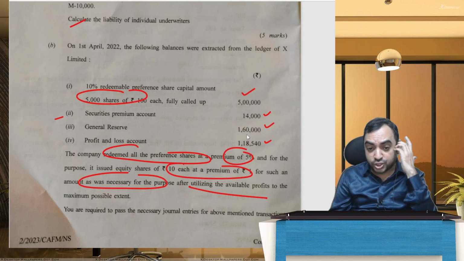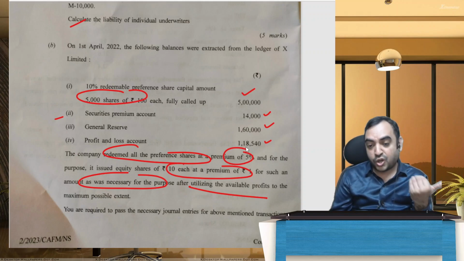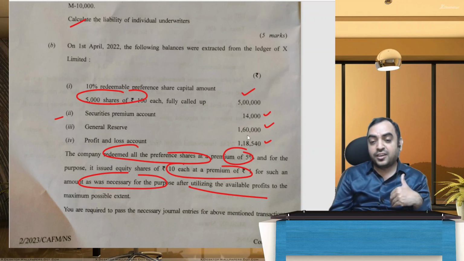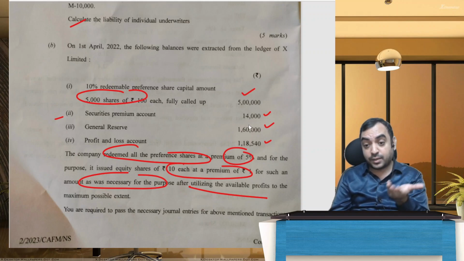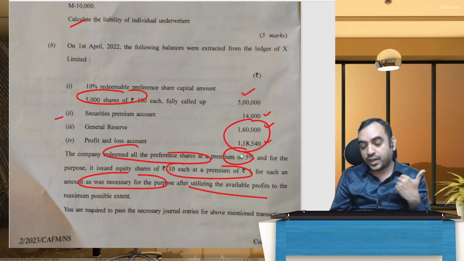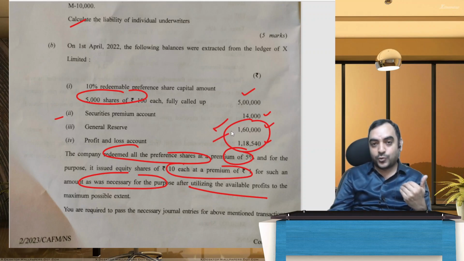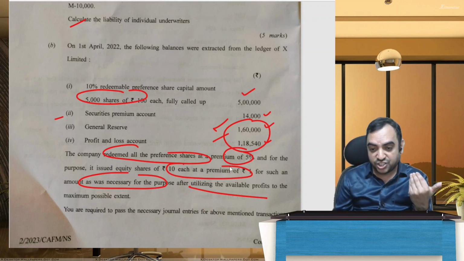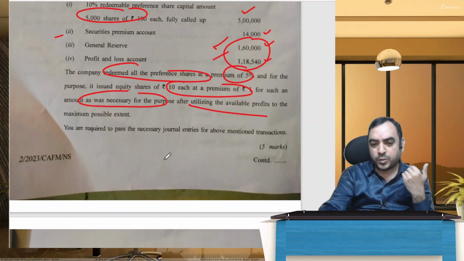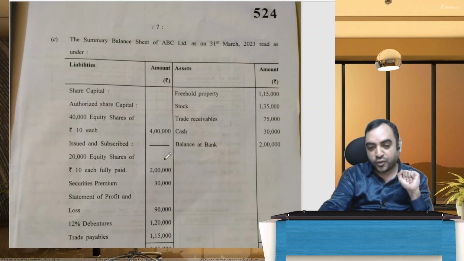General reserve you have 1,60,000, and you have profit and loss account 1,18,540. Add these two numbers and subtract from 5 lakh. 5 lakh is required, but you have only these amounts. So from the 5 lakh, subtract these two amounts. Whatever remains is by way of issue of equity shares. So that is what this problem is. You are required to pass necessary journal entries. Not a complicated one. You should be able to follow it.